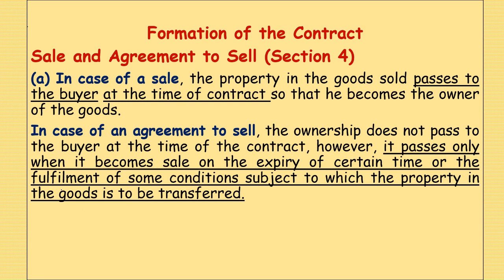In case of sale, the property in the goods sold passes to the buyer at the time of contract so that he becomes the owner of the goods.